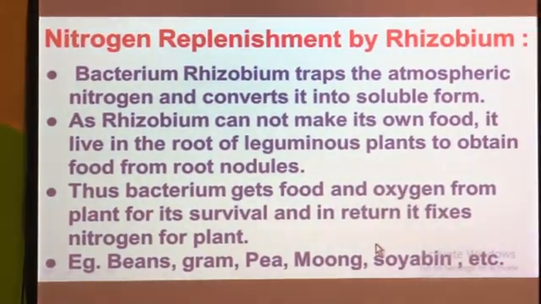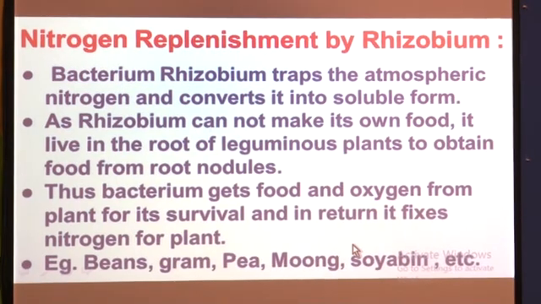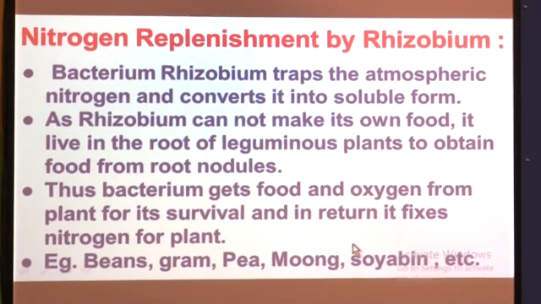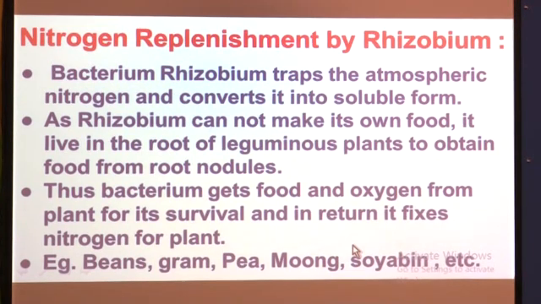As rhizobium cannot make its own food, it lives in the roots of leguminous plants to obtain food from root nodules. It is a bacteria, it cannot make its own food. So it lives in the roots of leguminous plants. We can find these bacteria at the root or in the structure of the root, and there nodules occur, root nodules, because of this rhizobium.